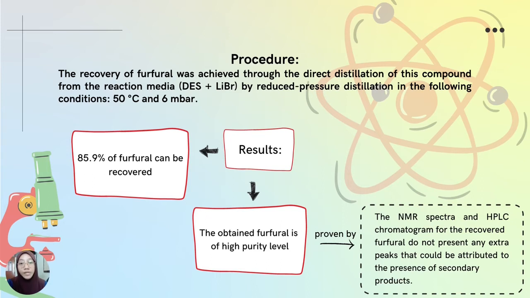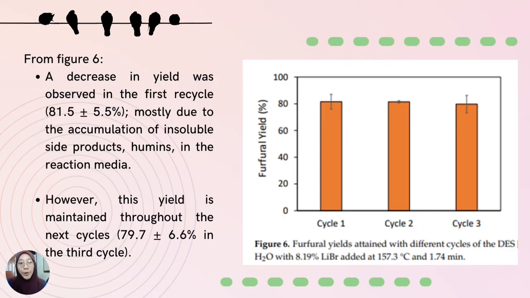The result from this strategy is that 85.9% of furfural can be recovered, and the obtained furfural is of high purity, which can be proved by NMR spectra and HPLC chromatogram. With this strategy, it was possible to recycle the deep eutectic solvent up to 3 times, as represented in Figure 6. From Figure 6, a decrease in yield was observed in the first recycle due to the accumulation of insoluble side products, humins, in the reaction media. However, this yield is maintained throughout the next cycles.